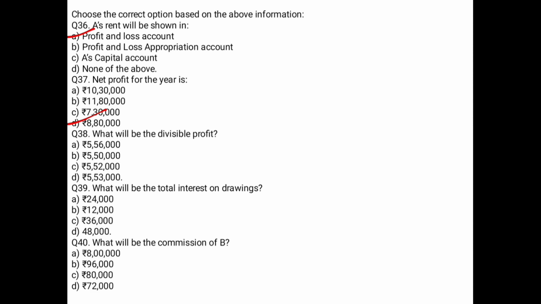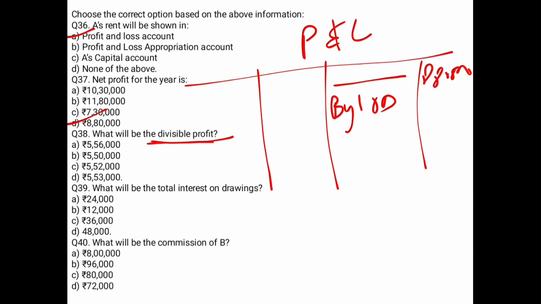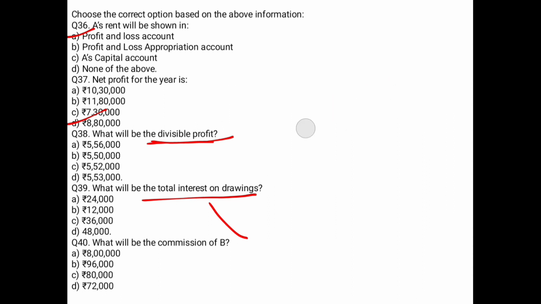Let's move towards the 38th question. What will be the divisible profit? You have to calculate the divisible profit. And for the divisible profit, what you have to do? You have to try to make the entire profit and loss account, जिसमें आप यहाँ पर अपना divisible net profit लिखोगे, इधर अपना IOD लिखोगे. Right? So IOD, when you will calculate it, this will be in this question. I will tell you how to calculate the interest on drawing. So let's solve the 39th question first. आपको interest on drawing निकालना है. So how you are going to calculate the interest on drawing?